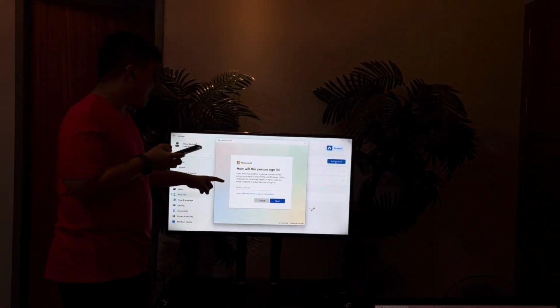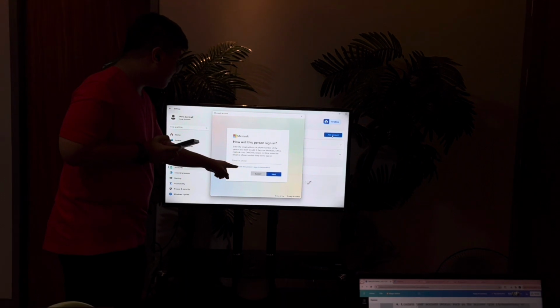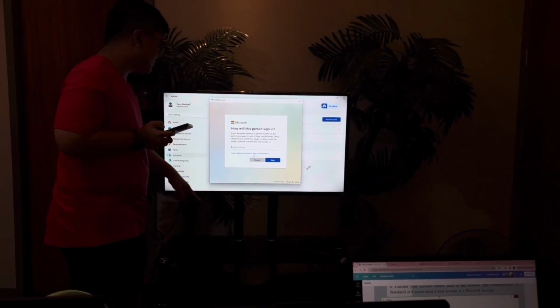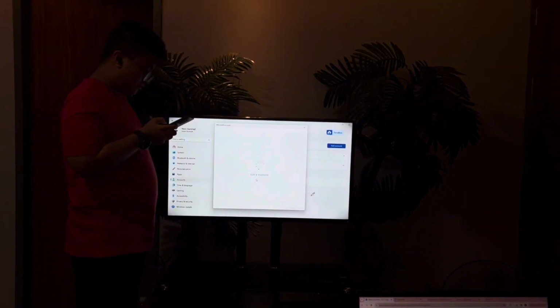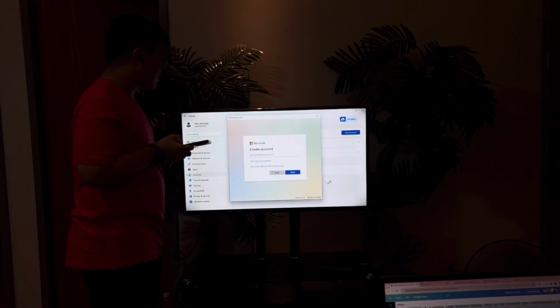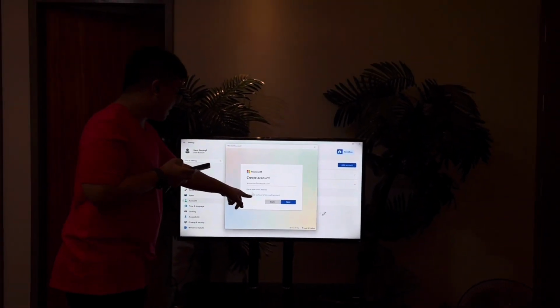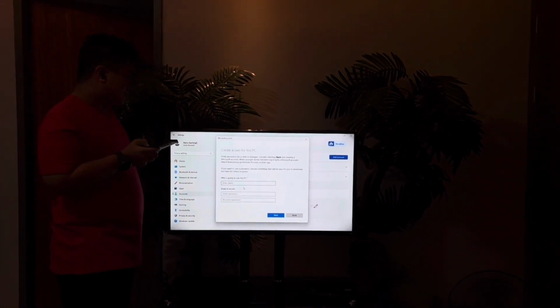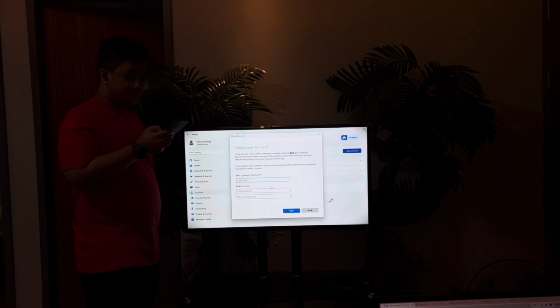But rather than putting a Microsoft email here, we press the I don't have this person's sign-in information button. There, you just have to press Add a user without a Microsoft account, this button, and then just confirm the account information and follow the on-screen directions from there.